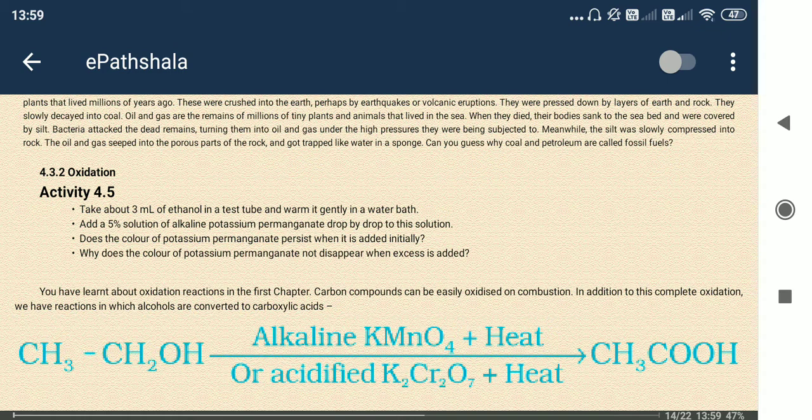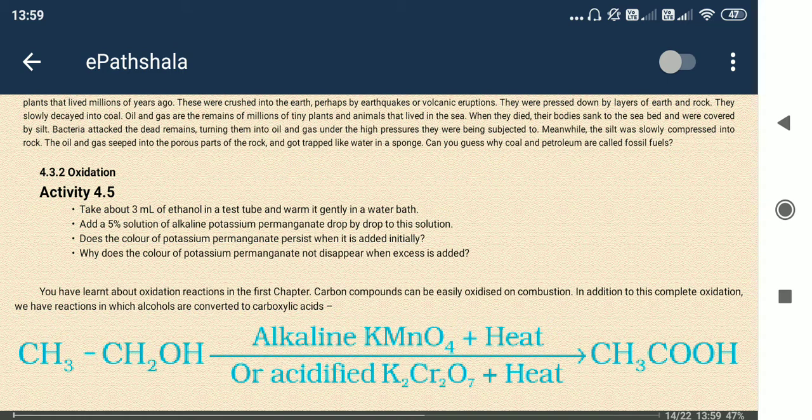The next one is oxidation. Oxidation, we know, is the addition of oxygen, right? In this example we have ethanol, CH3CH2OH. Ethanol is oxidized using reagents that help the reaction.